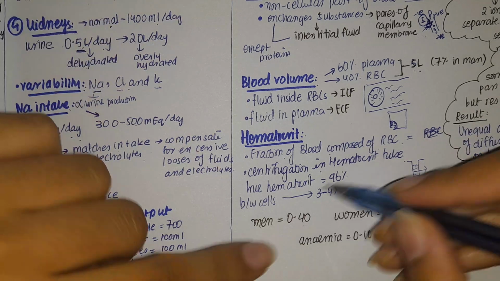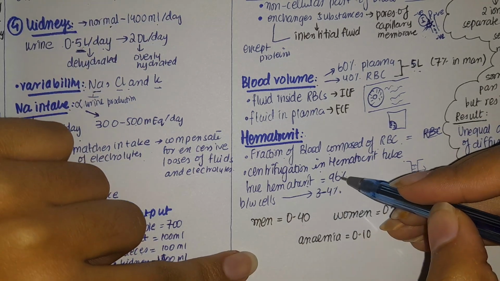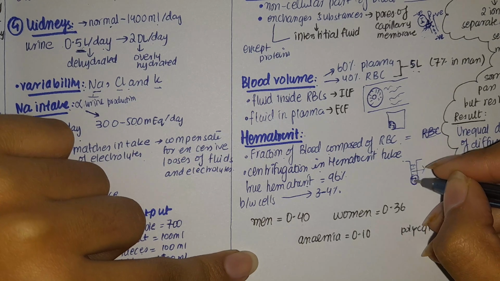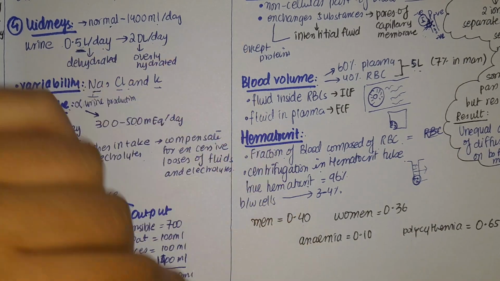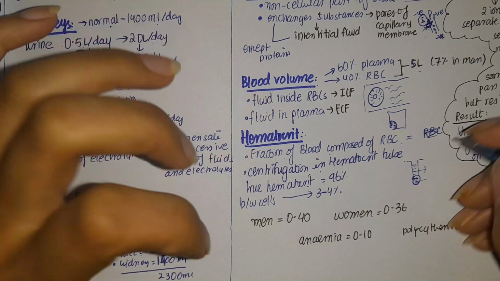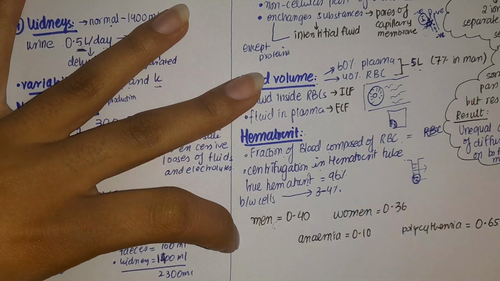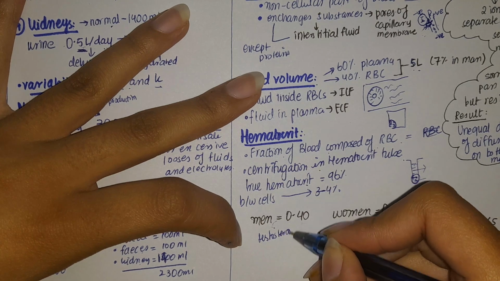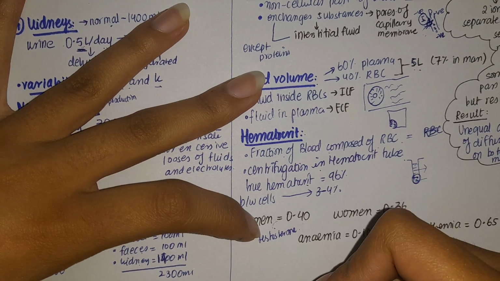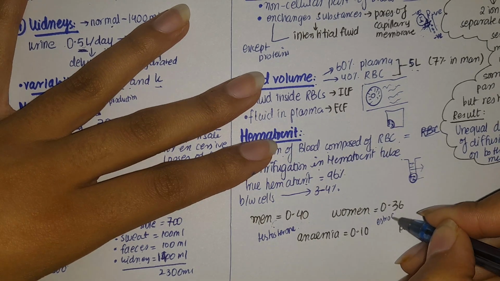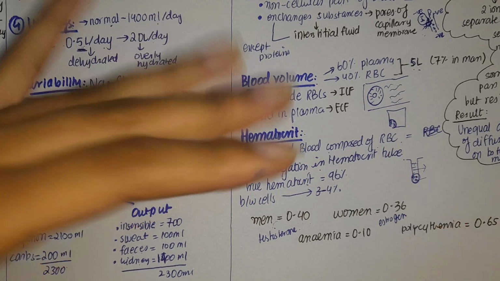That is hematocrit. A true hematocrit is 96% of the measured value because some amount of fluid is also entrapped within the cells or between the cells, because there are spaces between the cells that also entrap fluid. Now in men, testosterone has a positive effect on red blood cells, so red blood cells will be more, whereas estrogen has a negative effect, so in women red blood cells will be less.